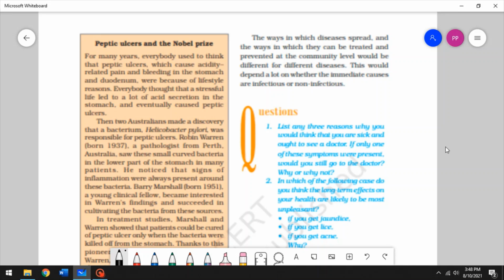So if it's an infectious disease, making sure to eliminate breeding grounds for microbes or microorganisms would be one way. If it is a non-infectious disease, maybe caused because of a lot of stress, then adding welfare programs like awareness programs would be helpful in preventing non-infectious diseases, whereas for infectious diseases it would be improving overall hygiene conditions and sanitation conditions.